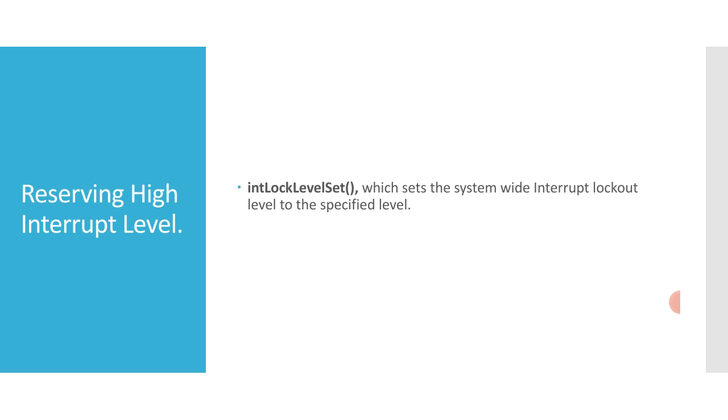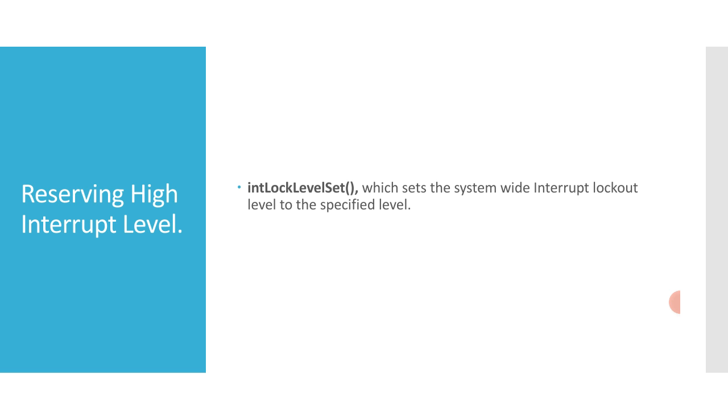So to achieve zero latency response, VxWorks provides the routine called intLockLevelSet. You can see here the system wide, which sets the system wide interrupt lockout level to the specified level. If you don't specify a level, the default is the highest level supported by the processor architecture.